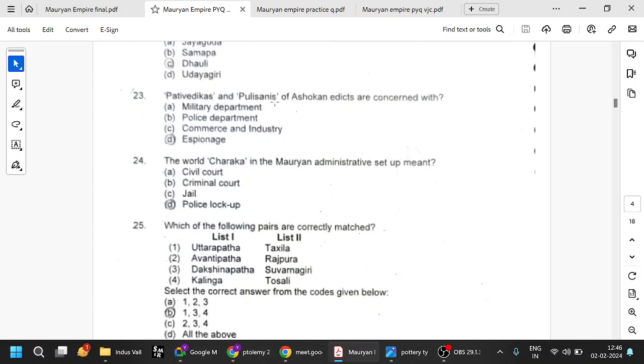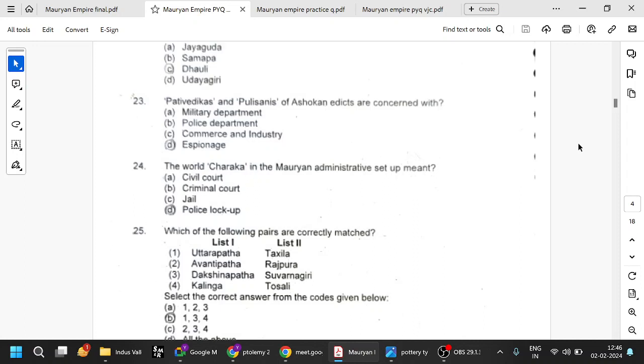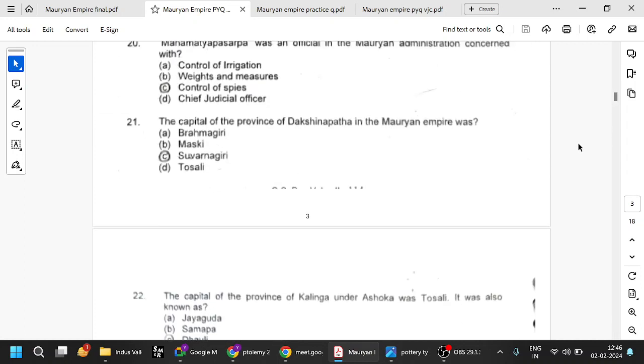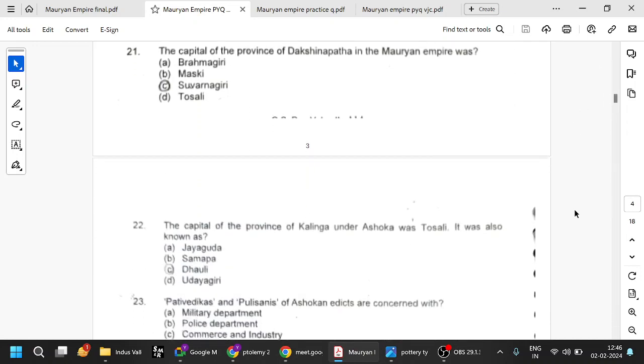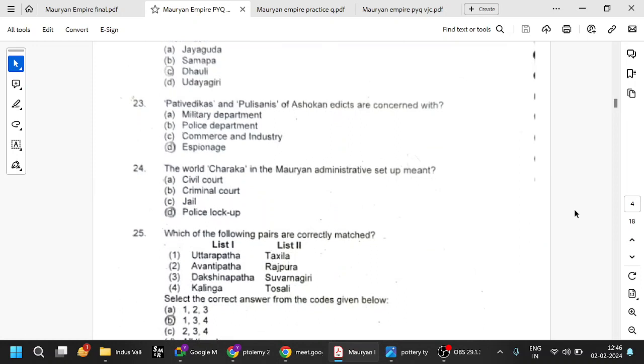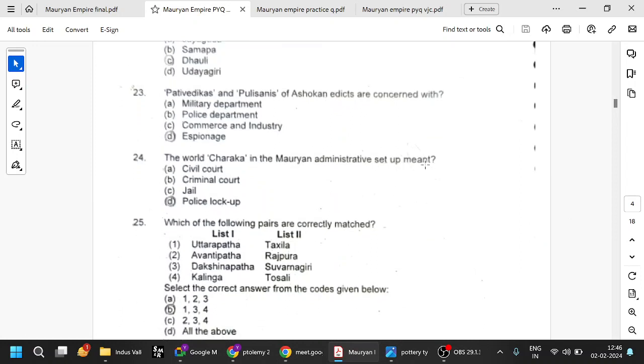So Pativedikas and Pulisanis are concerned with espionage. We saw there are different departments, and some of the people who work in the espionage department are Pativedikas and Pulisanis. And who is the head of the department? We have just seen, Mahamatya Pasarpa. The word Charaka in the Mauryan administrative setup meant police lockup, like a jail.